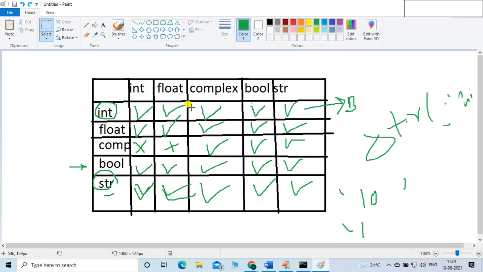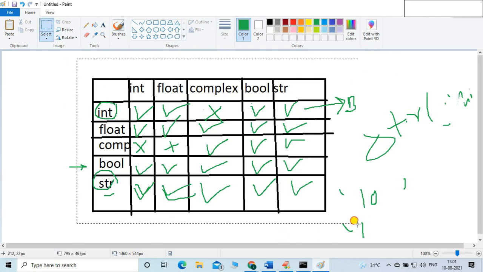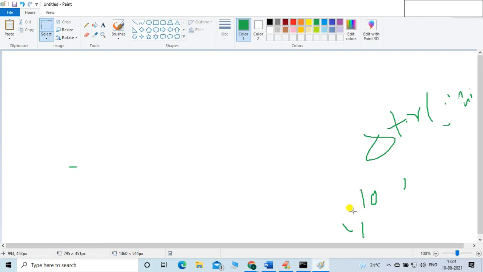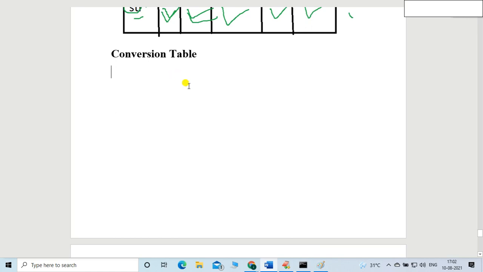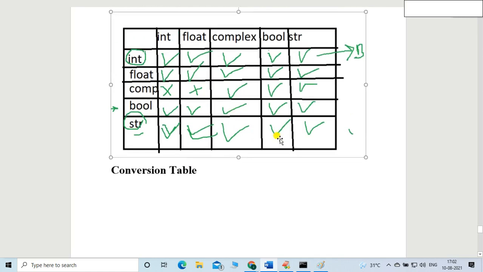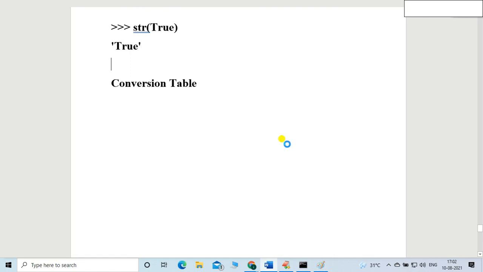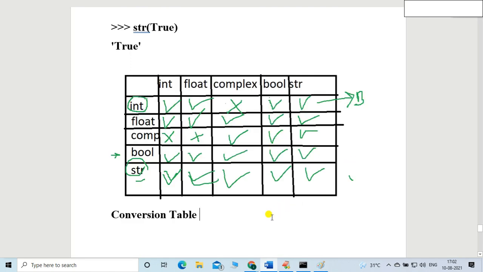So integer to complex conversion is not possible, right? It is not possible. Okay, that's the thing. I just asked you, na, but you said yes. That's why I mentioned the side. I just ticked an arrow. Okay, better way, if there is any correction on your own, you just do the correction. Someone rectified our mistake. No problem. Very good. Now the table is perfect.